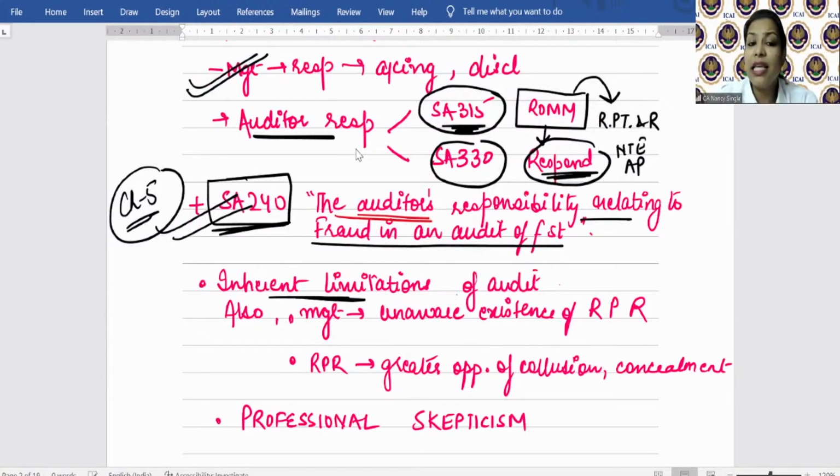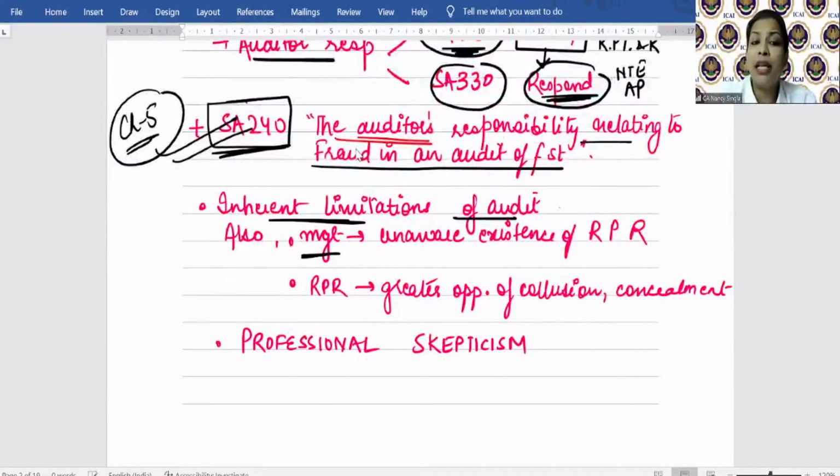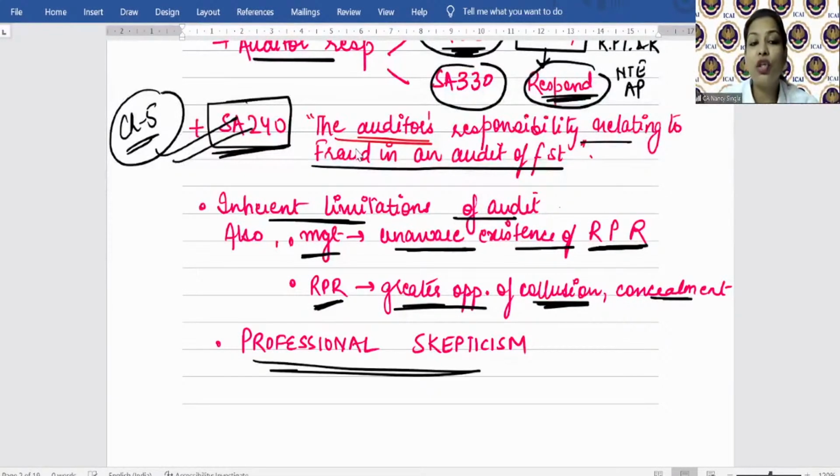Also, we have seen that there is an inherent limitation of audit, that the chances of not detecting the material misstatement with respect to related parties are high. Why? It might be possible that management is itself unaware of the existence of a related party relationship or transaction. Let's say management is not aware about which parties will be covered in the definition of related party as per the applicable FRF, or the nature of related party transactions is such that there is greater opportunity of collusion. Collusion is what? Concealment or fraud, right? So what is the solution? The auditor needs to apply professional skepticism throughout the audit.